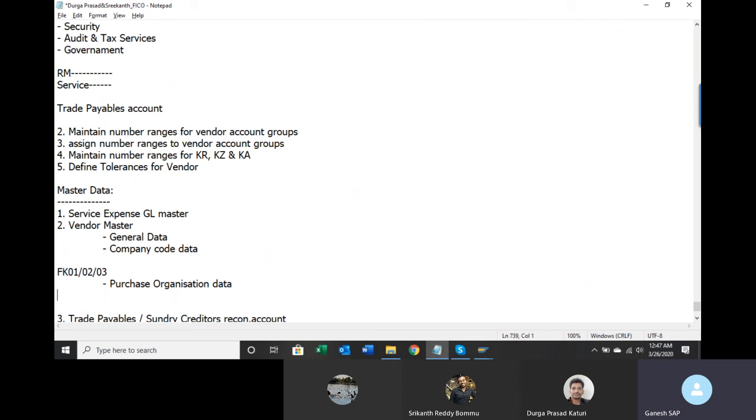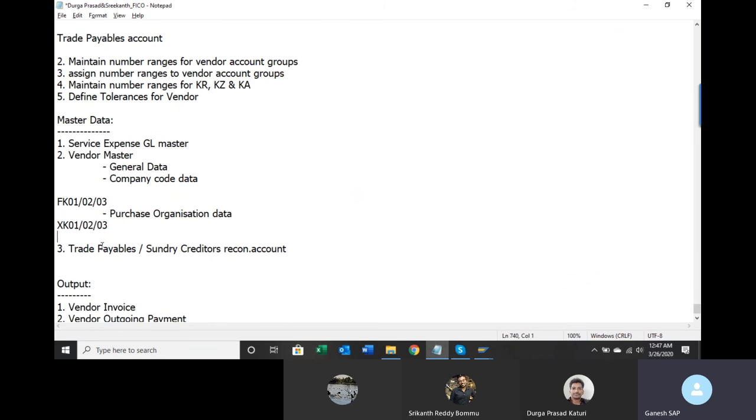If you want access to general data, company code data and purchase organization data, then you have to use XK01, 02, 03. X means cross module, K means creditor. Here F means finance, K means creditor. Some companies give access to XK01, 02, 03, and some may not give access to this one, but they will give access to FK01, 02, 03.